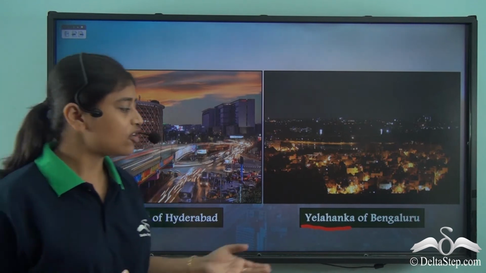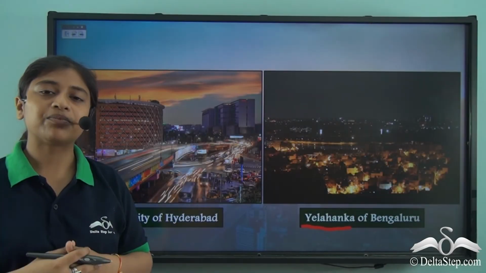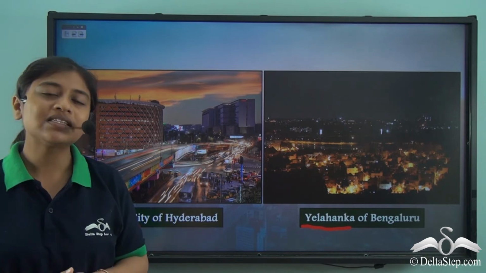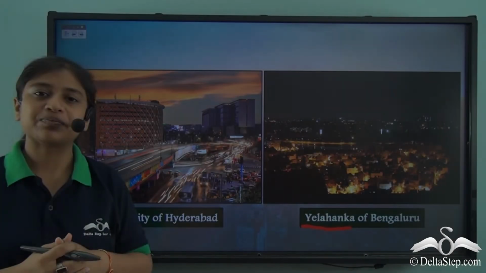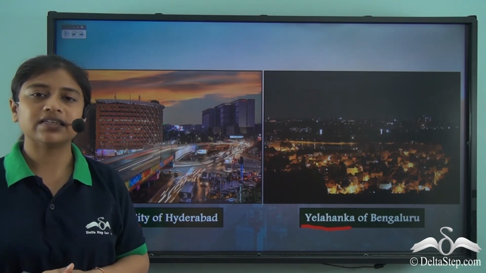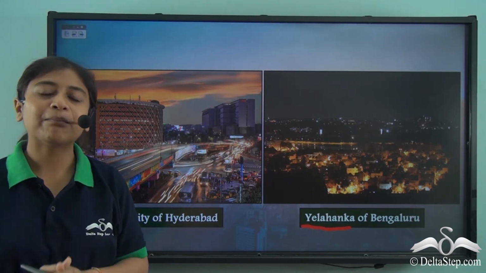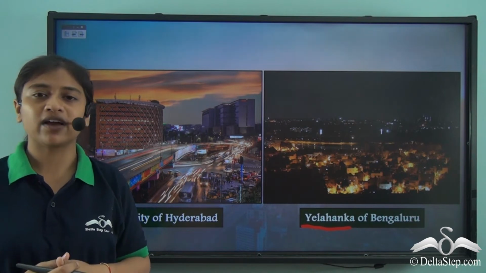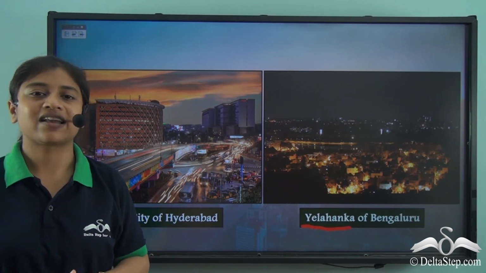On the other hand, we also have Yelahanka. Yelahanka previously was known as a dormant region of Bengaluru. It is present on the outskirts of Bengaluru. However, over the years, it has become one of the rapidly developing cities of Bengaluru and is a major satellite city of the same.